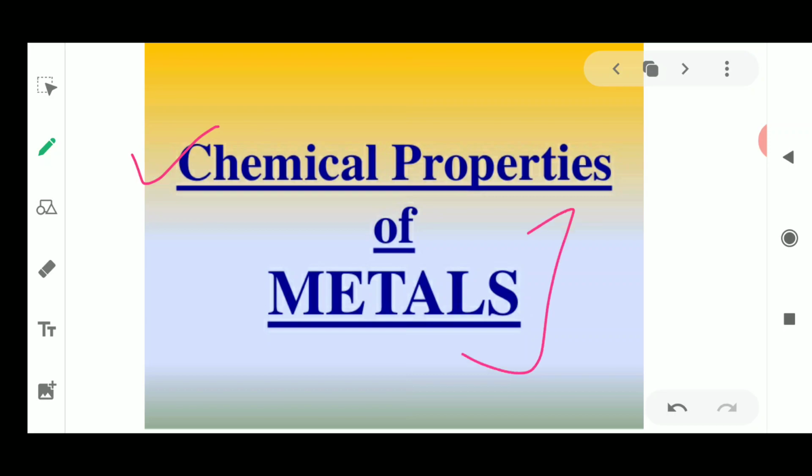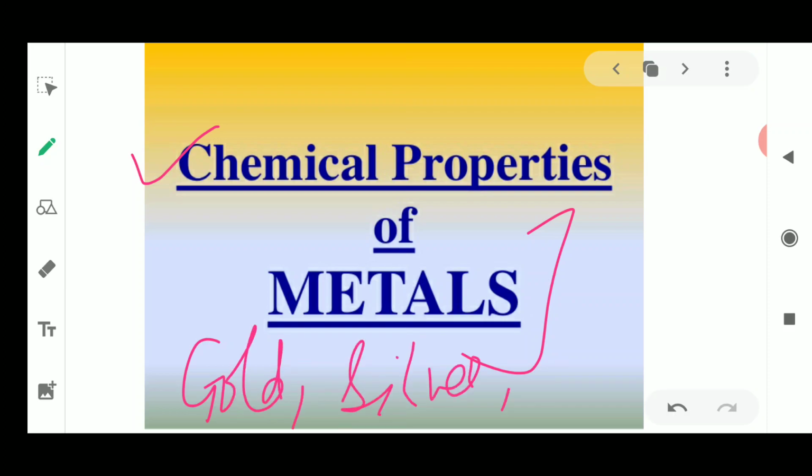Now if we think about examples of metals, a few examples are gold, silver, copper. So many examples are there.